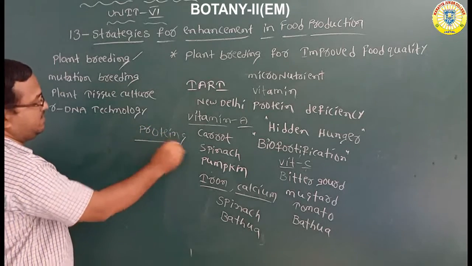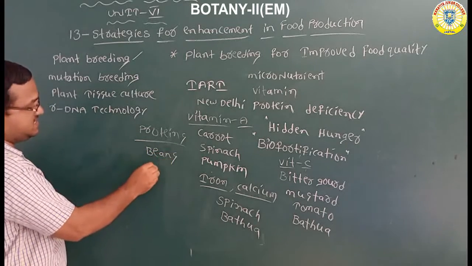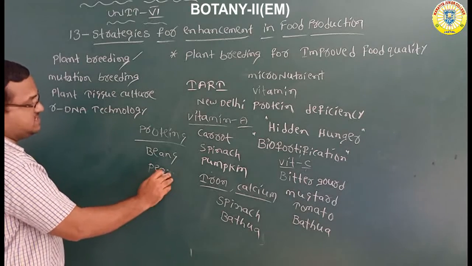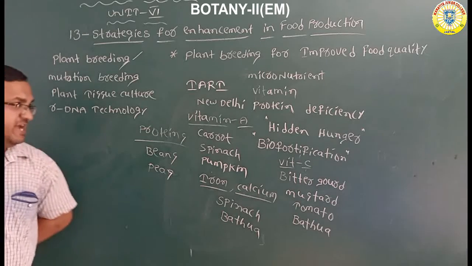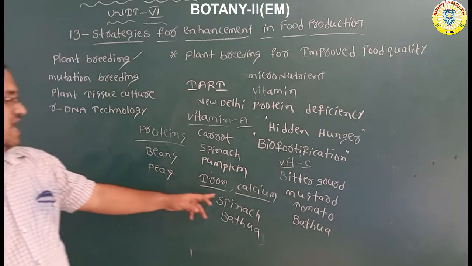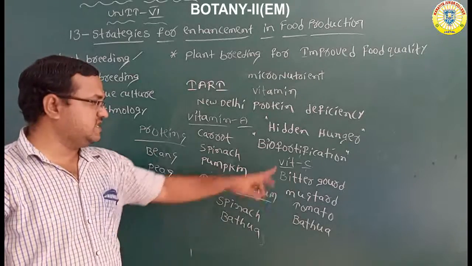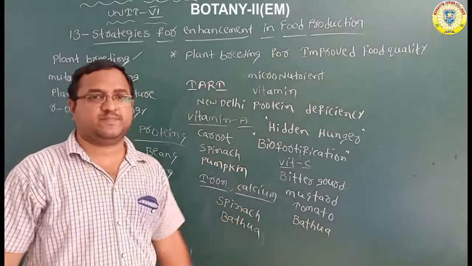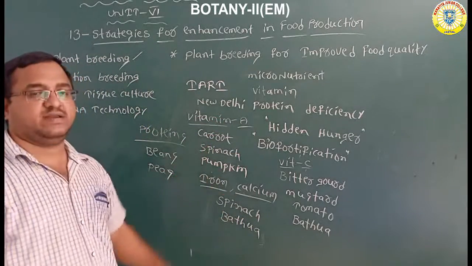Vitamin C, bitter gourd, mustard, tomato, bathua. Vitamin A, carrot, spinach, pumpkin.